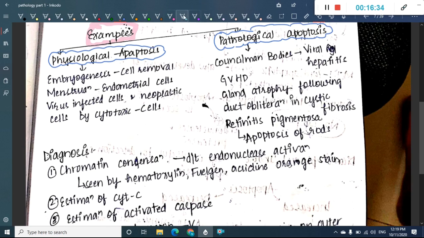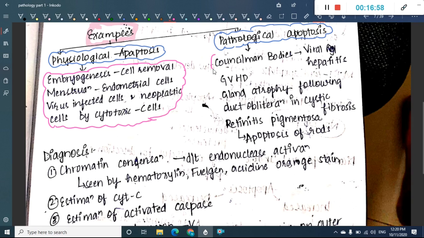Physiological apoptosis mainly includes embryogenesis and menstruation. In embryogenesis, cell removal is very important. In menstruation, endometrial cells undergo apoptosis. Viral infected cells and neoplastic cells also get apoptosed by cytotoxic cells.